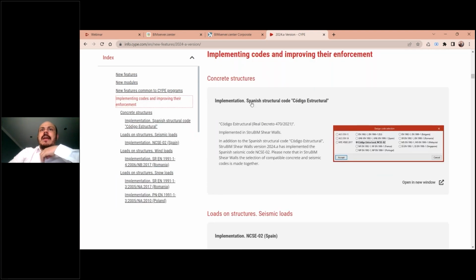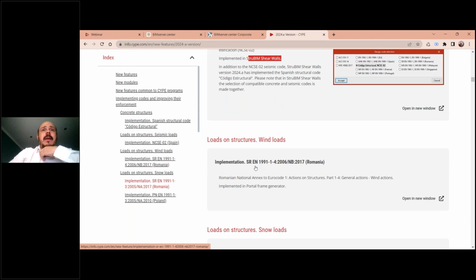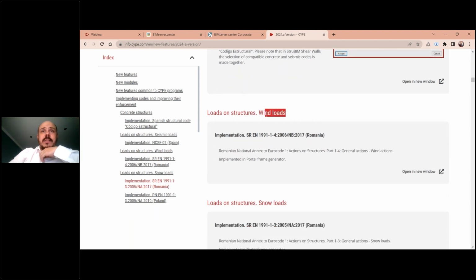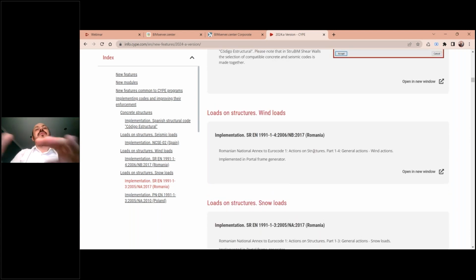So we have the new Spanish structural code, Código Estructural, that was implemented in StruBIM Shear Walls. But then we have here also this new code, also for Spain, also for StruBIM Shear Walls. We have the Romanian code for wind loads that was implemented in Portal Frame Generator. So if you are working in Romania, you now have this option in Portal Frame Generator to introduce the wind loads with the assistance of the generator.